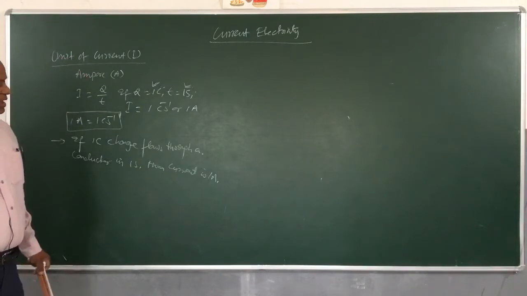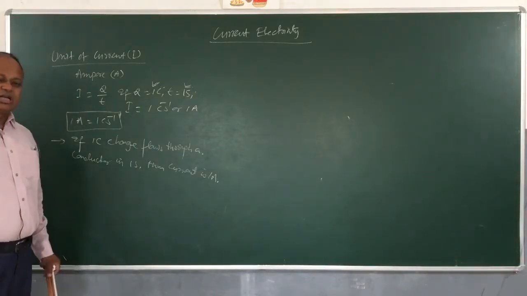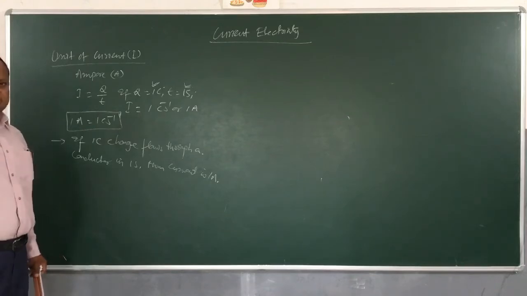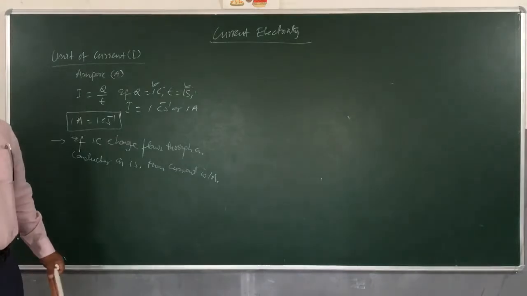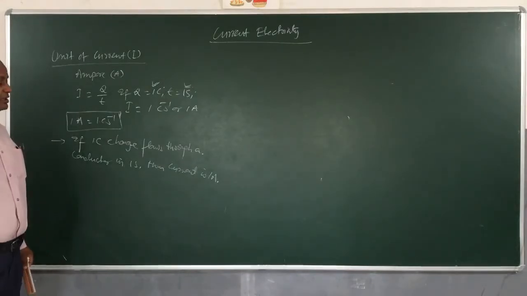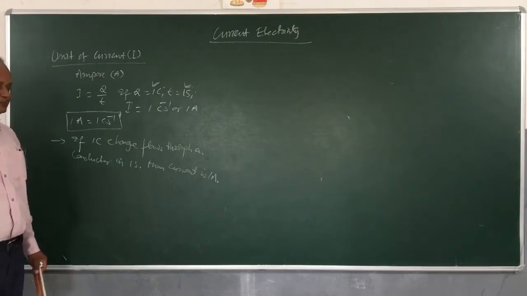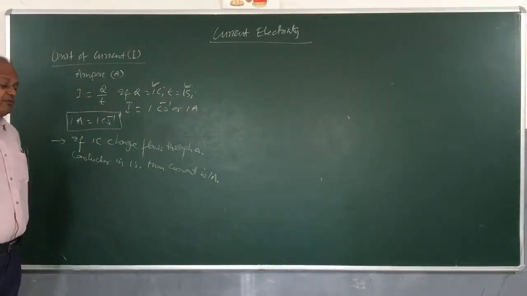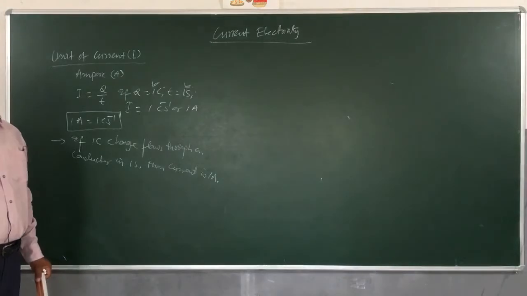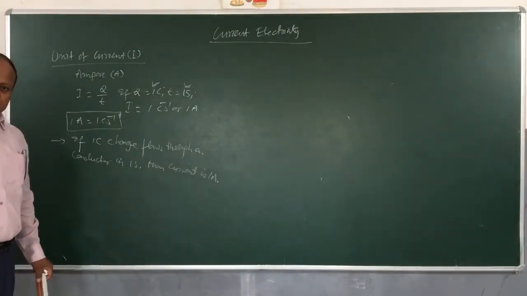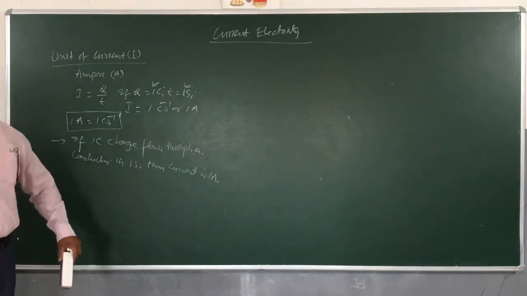Now when we deal with current in household applications, the current is a few amperes. But in many cases, we deal with currents which are extremely small and very large also. For example, when we have a lightning discharge, the current is very large.